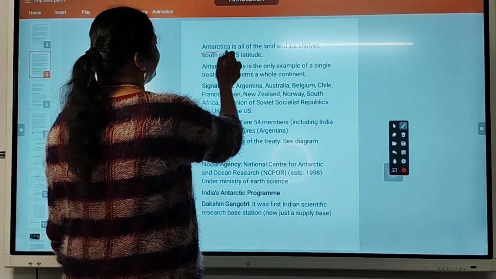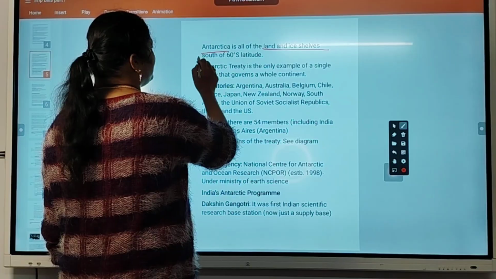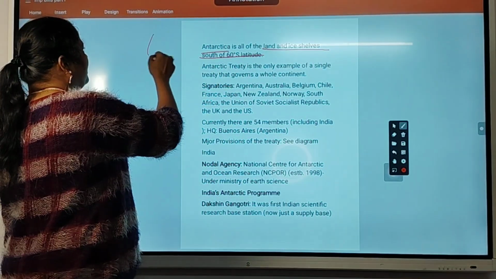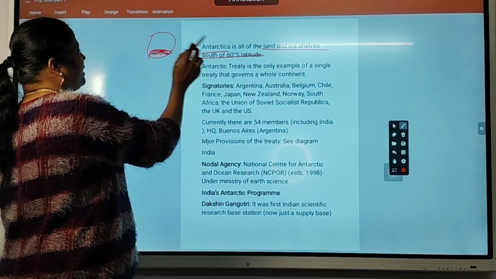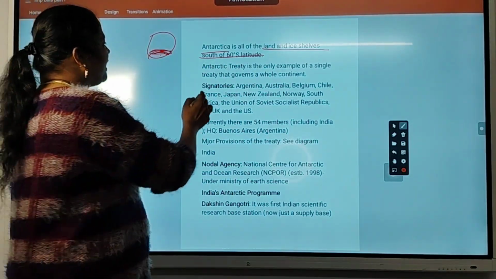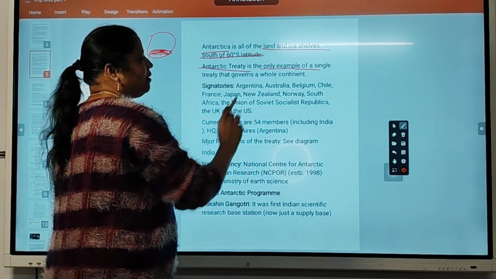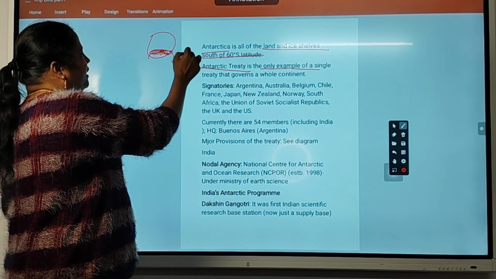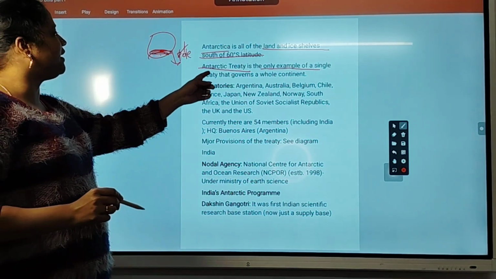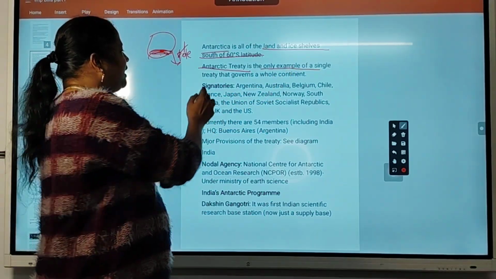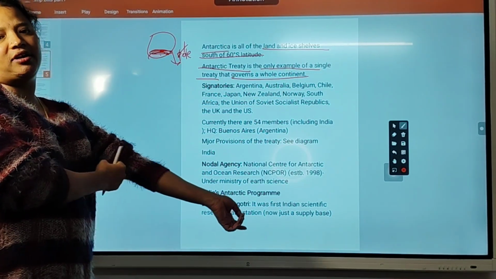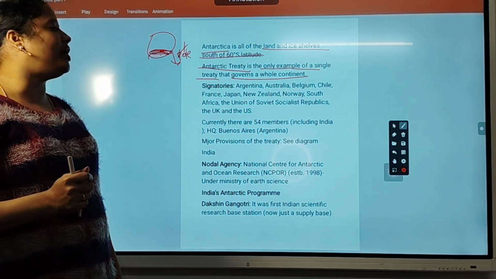Antarctica is a land of ice shelf south of 60 degrees south latitude. On the globe, at the bottom, Antarctica will be there, almost at the South Pole. The Antarctica Treaty is one example of a single treaty that governs the whole continent. It is a treaty that governs the whole Antarctica continent.